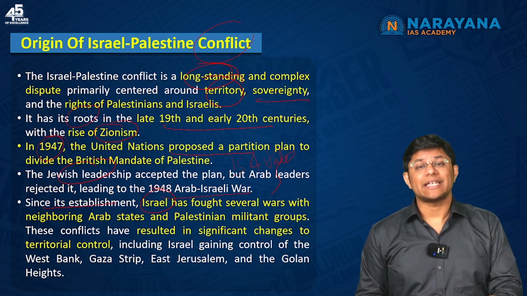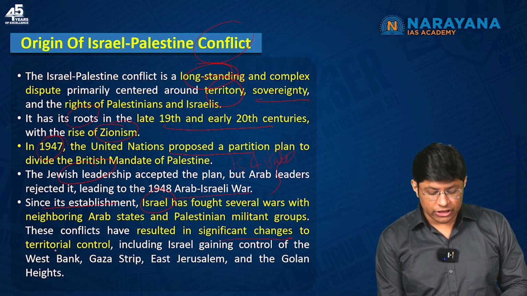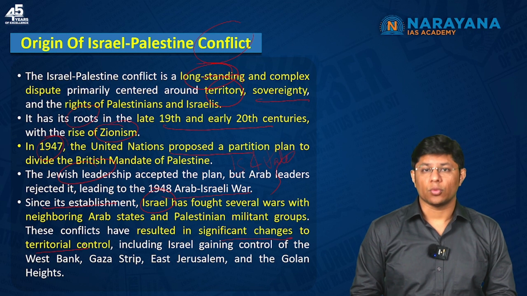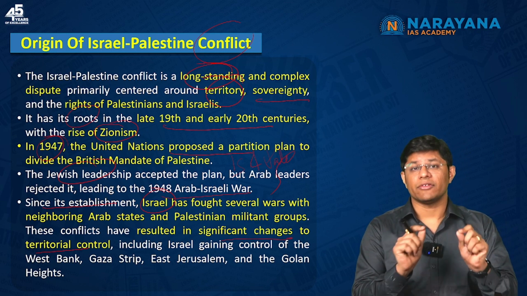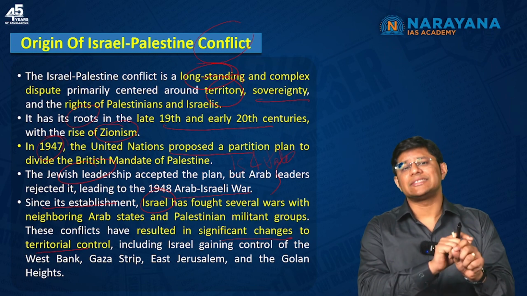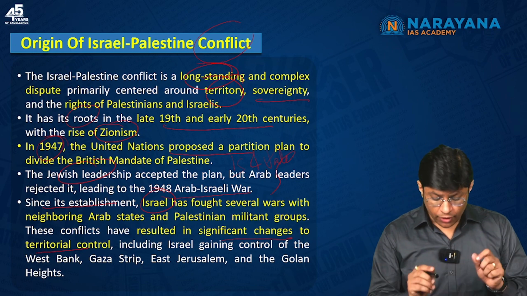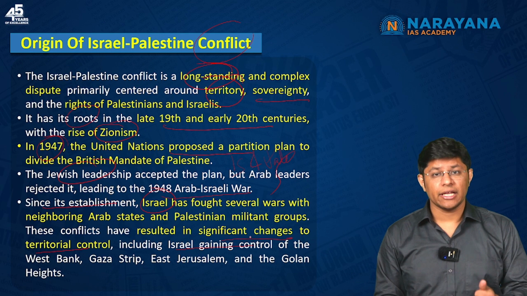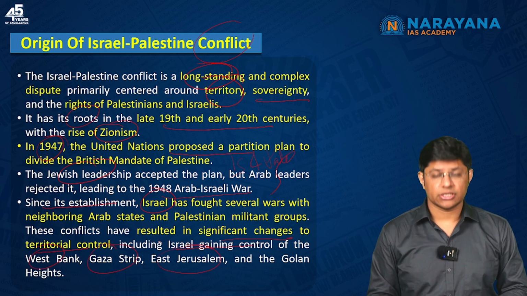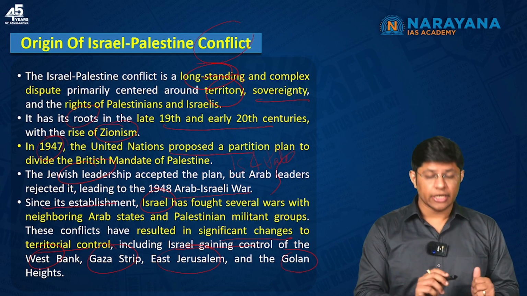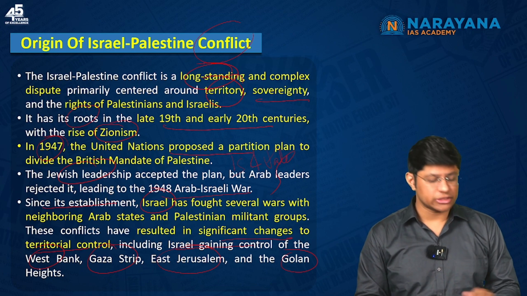Now, the conflicts have resulted in significant changes to the territorial control, which means the areas which were given to Israel and Palestine in 1949 underwent a significant change, with Israel gaining control over the West Bank, Gaza Strip, East Jerusalem and Golan Heights. Now, let us try to see these locations in the map.